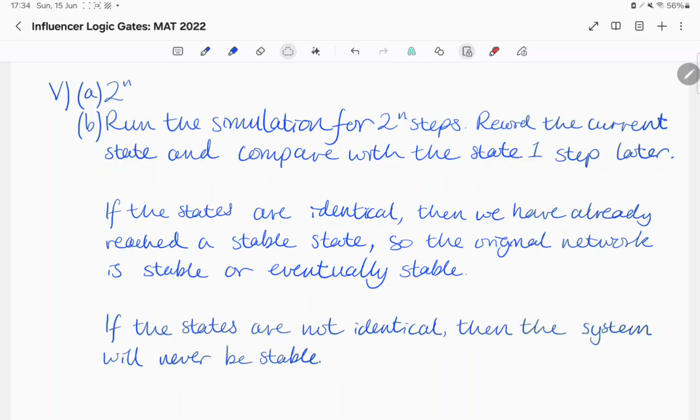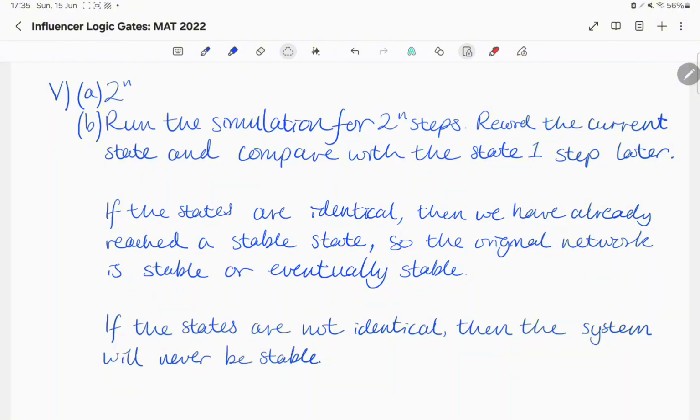Firstly, we will run the simulation for 2 to the n steps and record the current state. We will then run the simulation for one more step and we will compare the final state to the state that we remembered. If these two states are identical, then we have already reached a stable state, so the original network is either stable or eventually stable. If the states are not identical, then the system will never be stable.